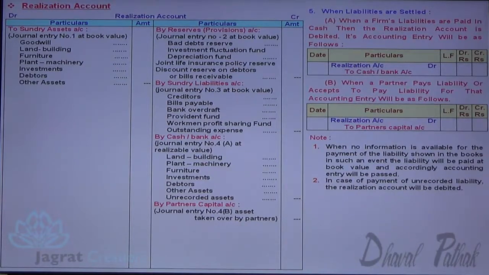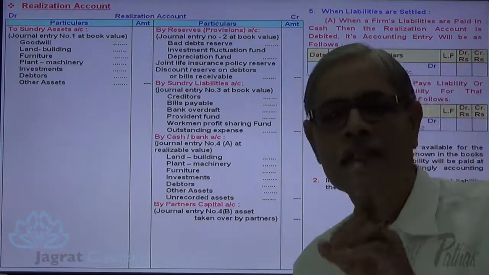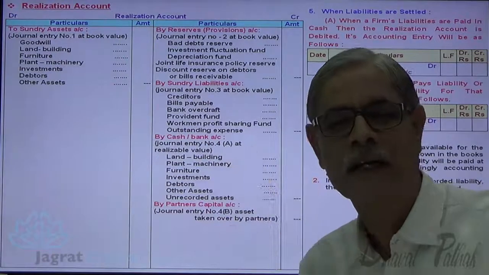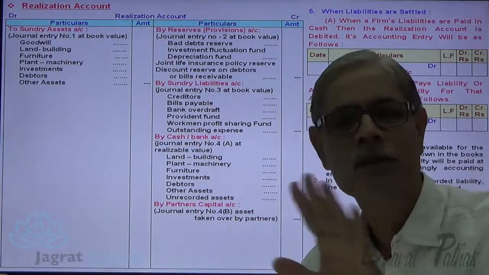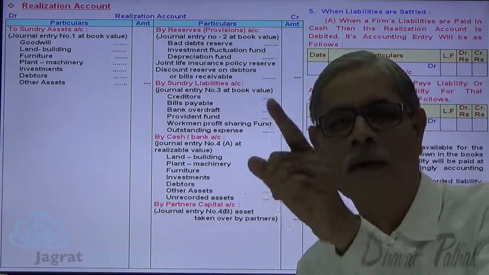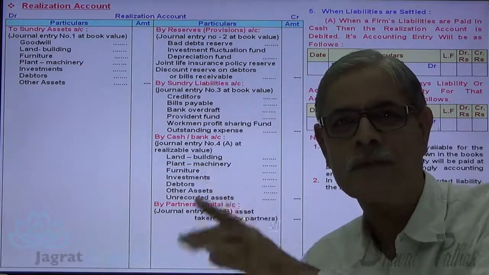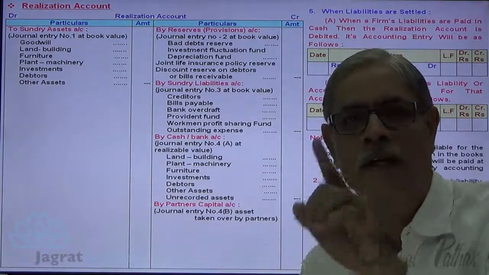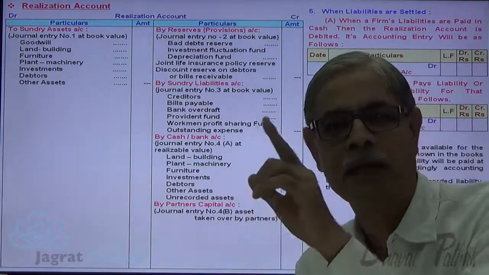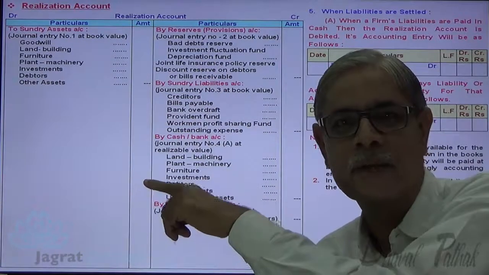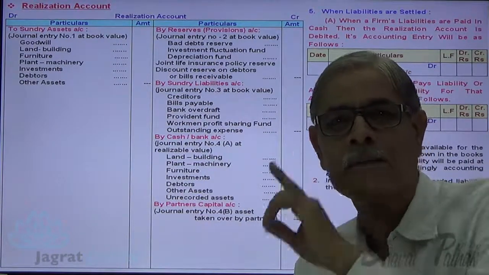In case of payment of unrecorded liability, the realization account will be debited. So far as the accounting of payment of unrecorded liability is concerned, there is no difference in accounting. Unrecorded liability paid in cash, realization to cash. Unrecorded liability assumed by a partner, realization account debit to partner's capital account credit.